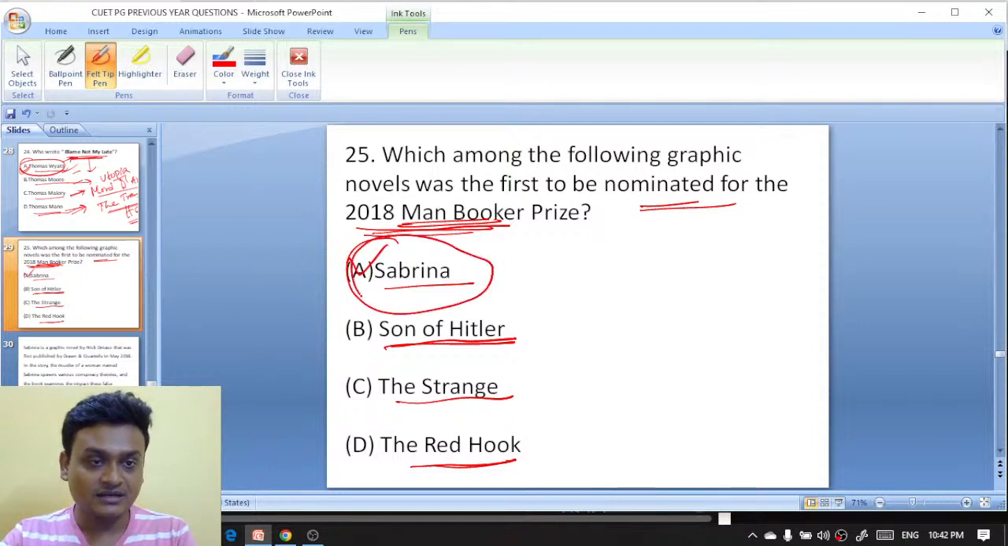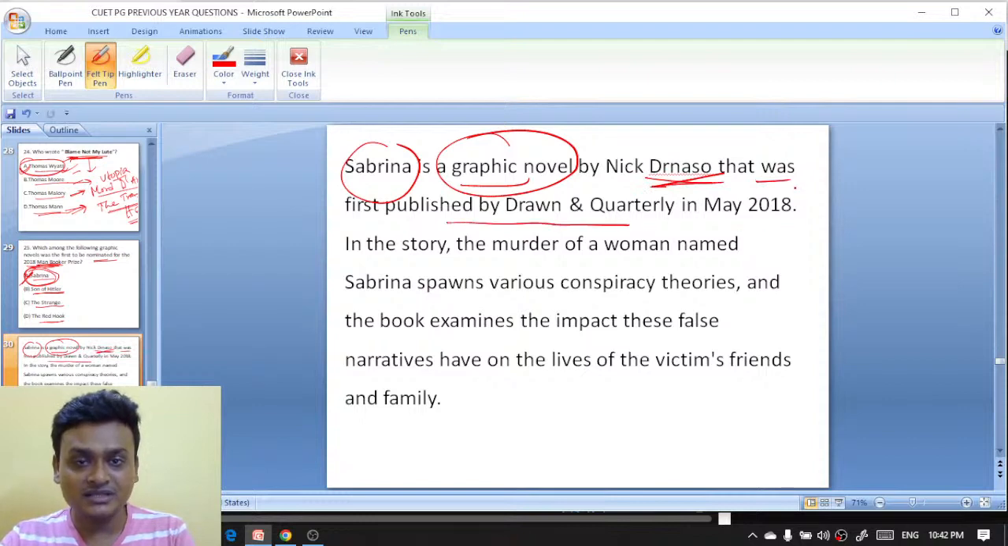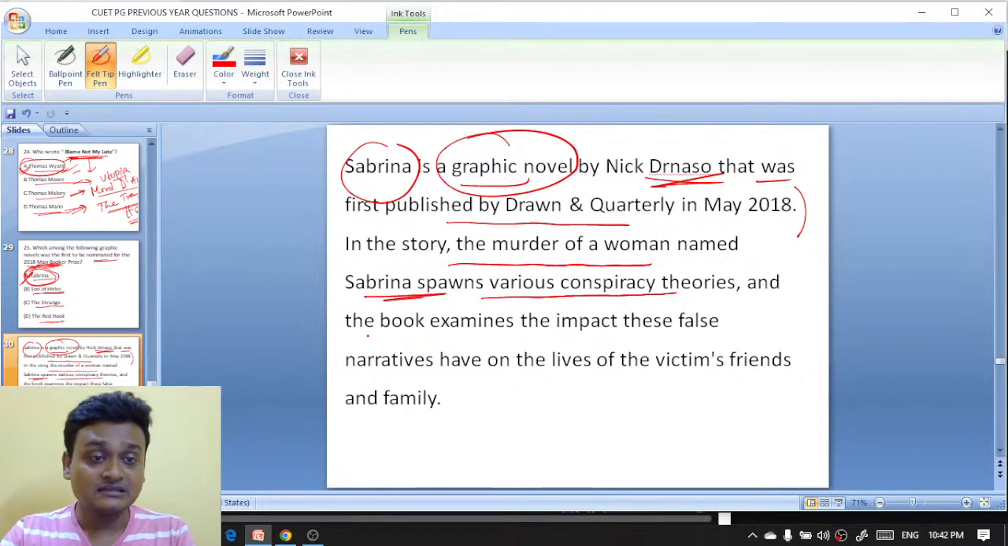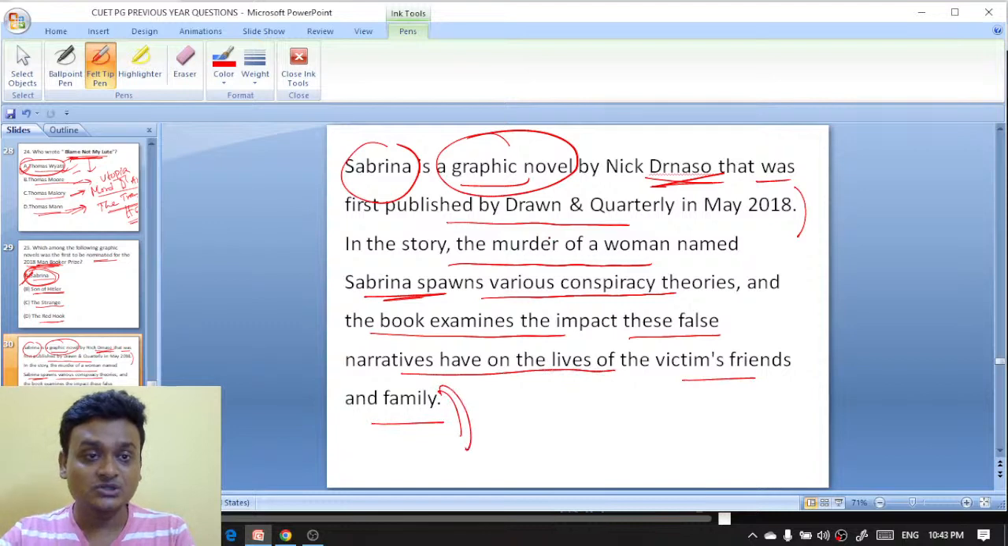Deeptavasina, you are absolutely right. It's Sabrina. Sabrina is the right answer. And this novel was written by Nick Danso. Sabrina is a graphic novel by Nick Danso that was first published by Drawn and Quarterly in May 2018. In the story, the murder of a woman named Sabrina spawns various conspiracy theories, and the book examines the impact these false narratives have on the lives of the victims, friends, and family. So Sabrina is a graphic novel by Nick Danso.